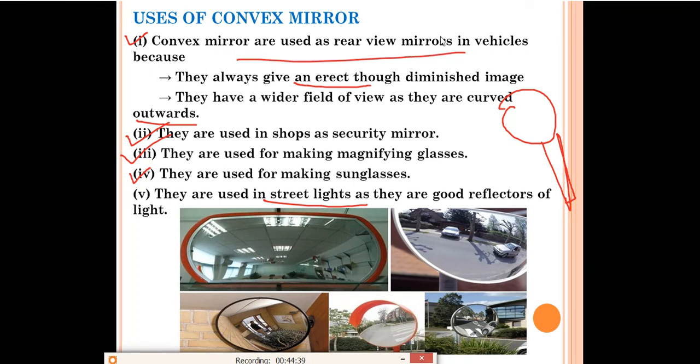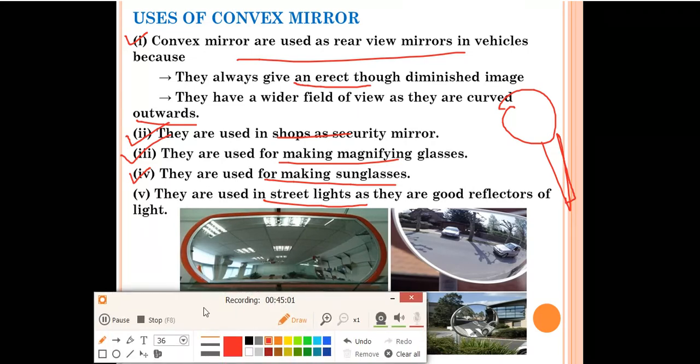They are used as rear view mirrors in vehicles, and this question is very important. Why are convex mirrors used as rear view mirrors in vehicles? So you have to write these two reasons: because they always give an erect though diminished image of the object, and they have a wider field of view as they are curved outwards. They are used in shops. They are used for making magnifying glasses and sunglasses also, and in street lights also they are used because they are good reflectors of light.